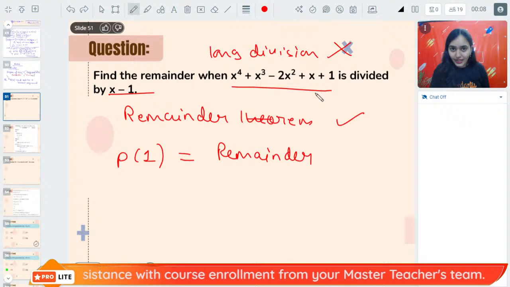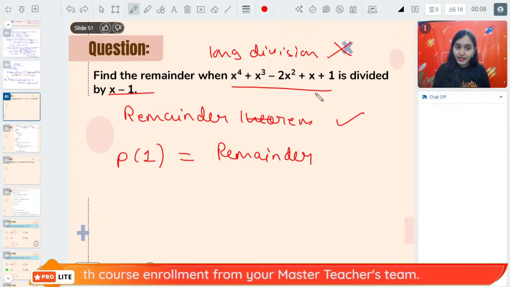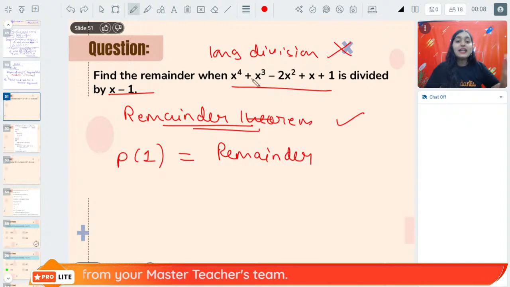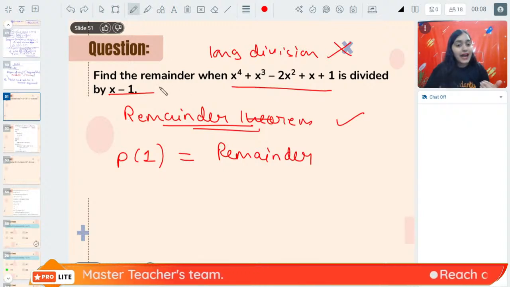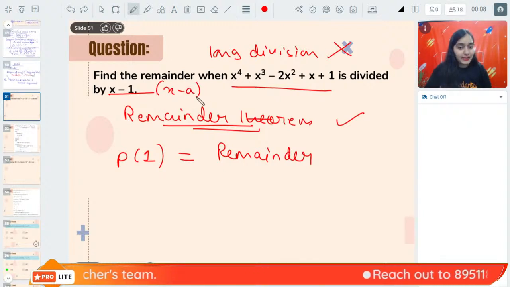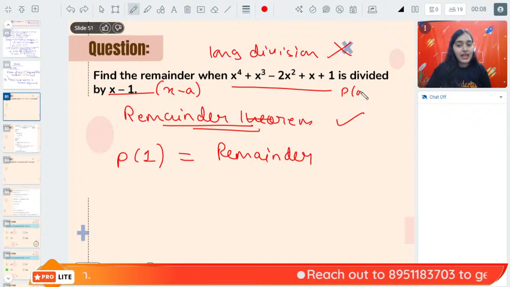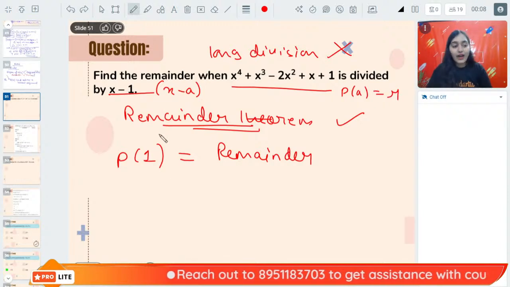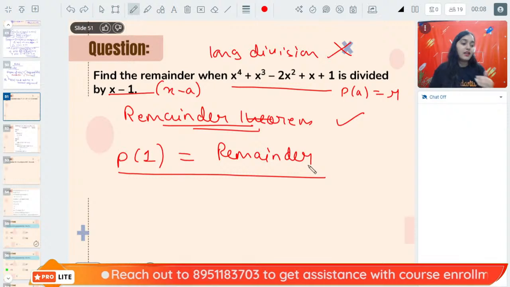Aishwarya, the question is asking, what is the remainder? The remainder theorem says that if you are dividing a given polynomial by a linear polynomial x minus a, then p(a) is the remainder. So here, x minus 1, so p(1) will be the remainder.